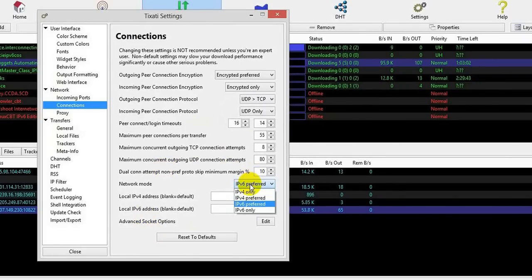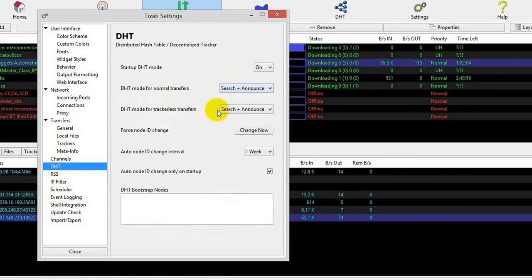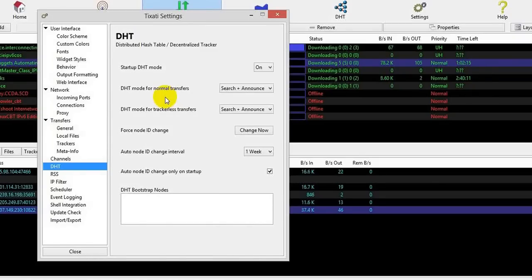If I use IPv6 preferred, it will use Teredo, IPv6 packet tunneling over IPv4 UDP in encrypted form. And here is the DHT network. Startup DHT mode on. DHT mode for normal transfer, make it search only, then transfer also search only. You can only download, you cannot announce from here.